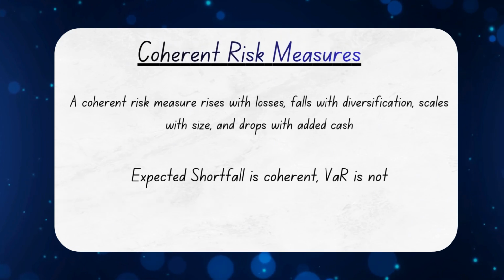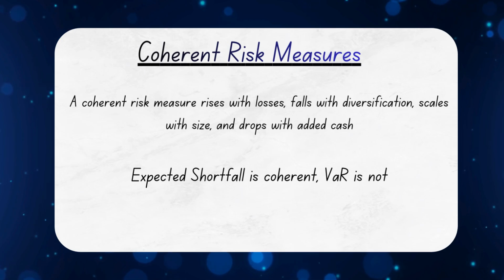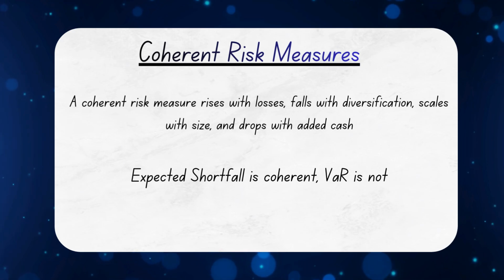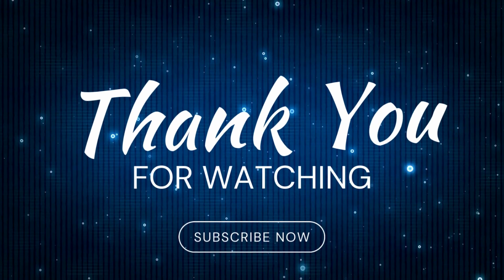So the big takeaway is this. A good risk measure must increase with losses, decrease with diversification, scale with position size, and reduce when you add cash. If all four conditions hold, it's coherent. And if you remember just one thing for exams or interviews, remember this line. Expected shortfall is coherent, VaR is not. And that's coherent risk measures explained in the simplest possible way.